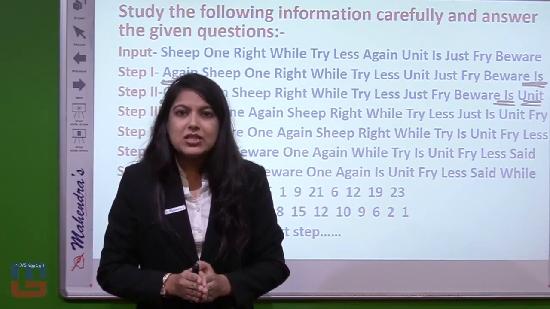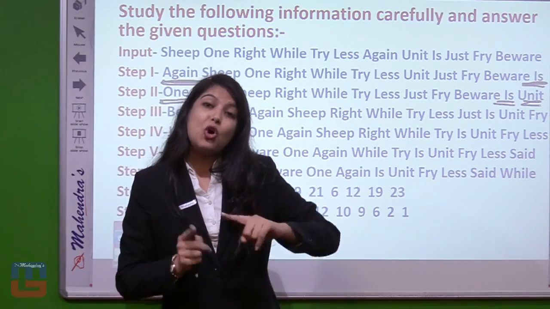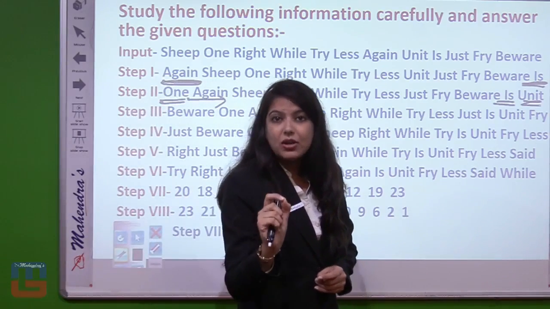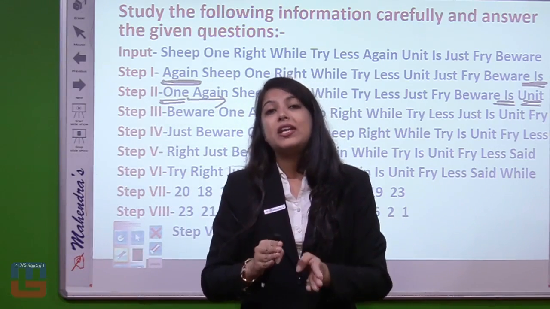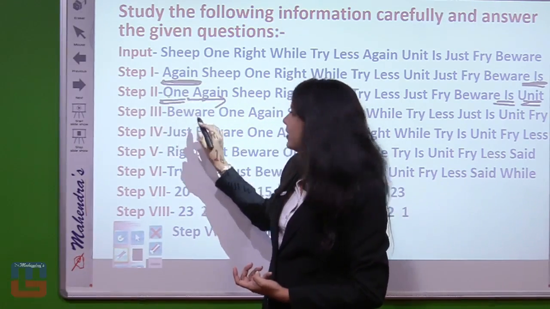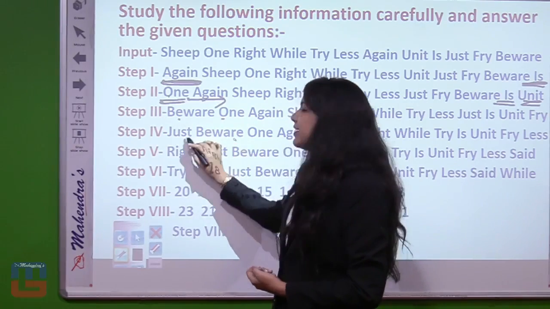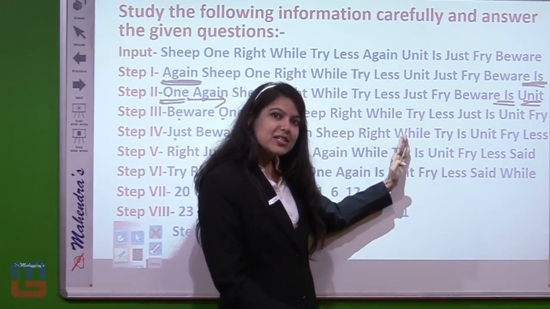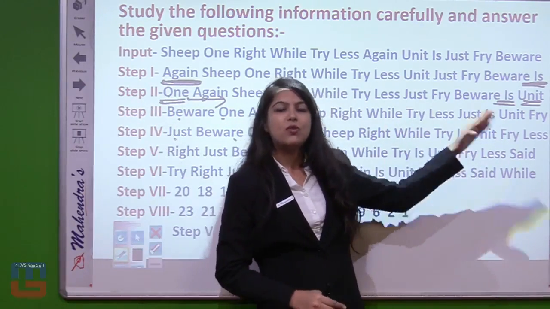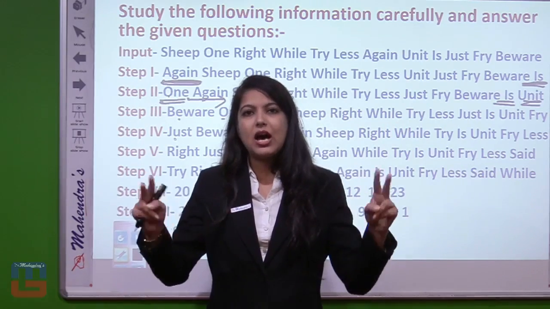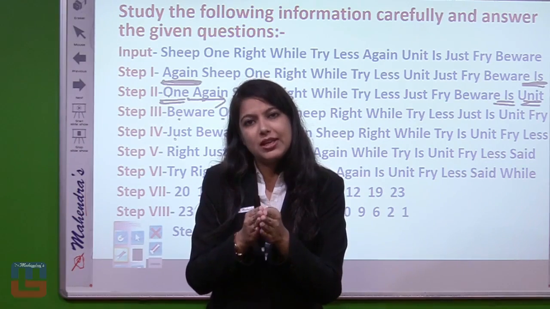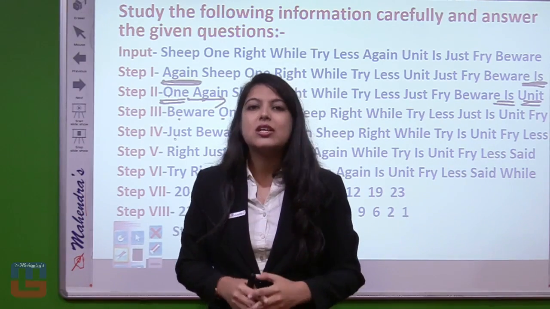On the left hand side, we are placing all the words on the left hand side. Hear it very clearly. When we are arranging any word at the left hand side, we will arrange the other word also to its left hand side. That means against left is "one", then one's left "beware", then beware's left "just". Clear? And right hand side, everything on the right hand side. That means here also outside, here also outside. All the arrangements are to be done outside the given pattern, and all the leftovers will keep shifting inside till they get arranged.